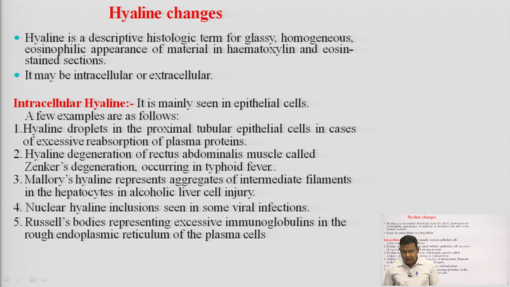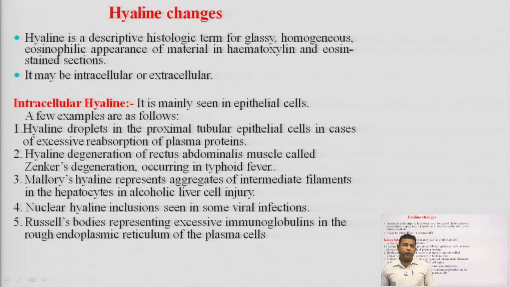Fourth one, nuclear hyaline inclusions seen in some viral infections. In the nucleus there may be some hyaline inclusions you can see in different viral infections. Fifth one, Russell's bodies representing excessive immunoglobulins in the rough endoplasmic reticulum of the plasma cells.